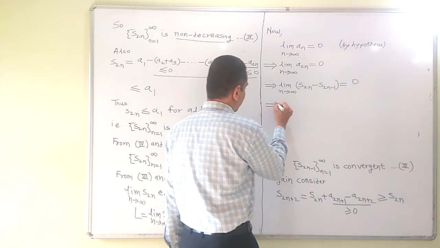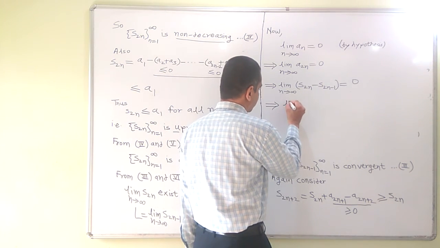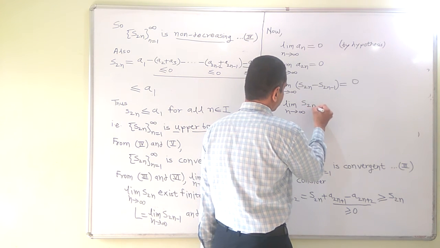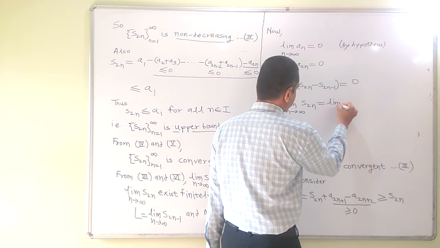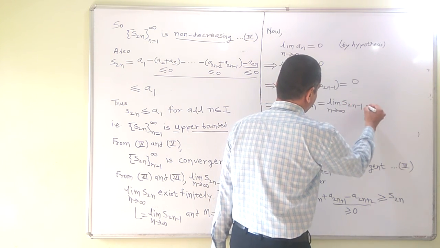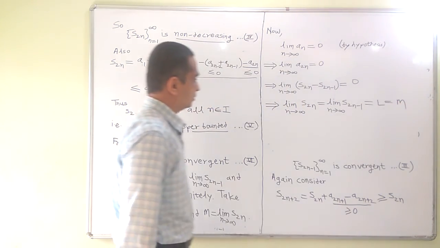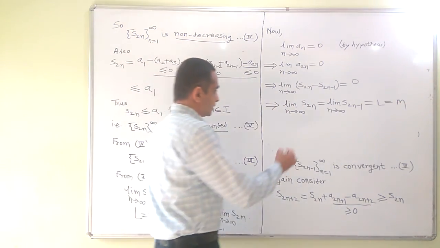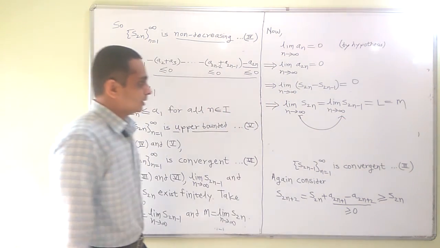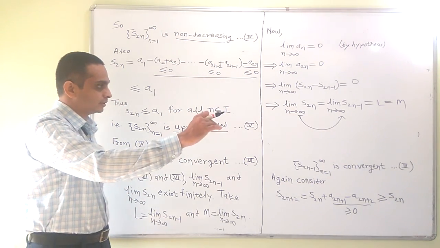You can easily observe, so s2n minus s2n minus 1 equals a2n. This implies, as this limit exists finitely, by algebra of limits I could write limit of s2n equals limit of s2n minus 1, which actually gives L equals M. So these two limits are the same and they exist finitely. If you combine these two subsequences, we will obtain the whole sequence.